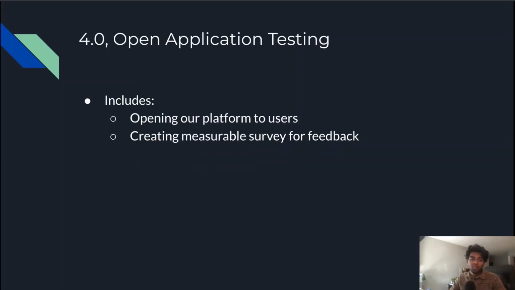4.0 will be when we open our doors to the world and invite anyone with an internet connection onto our platform. From this step, and based on a measurable user survey we distribute, we will regroup as a team and determine what our next steps are based on feedback from users.